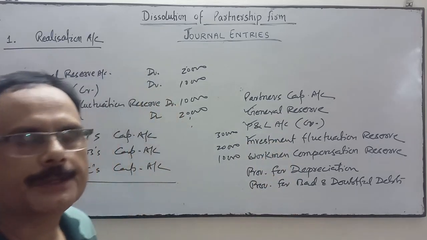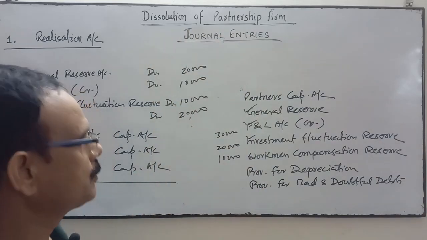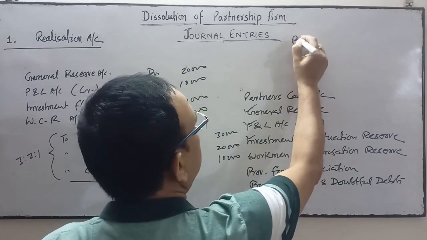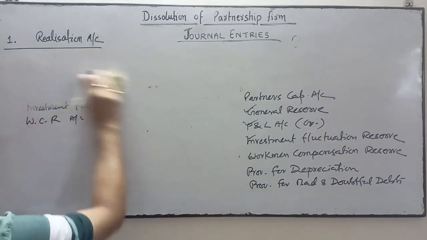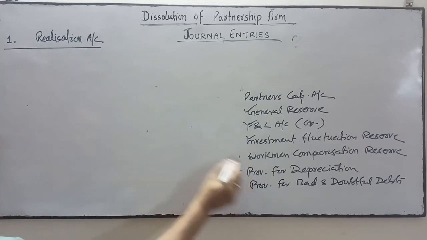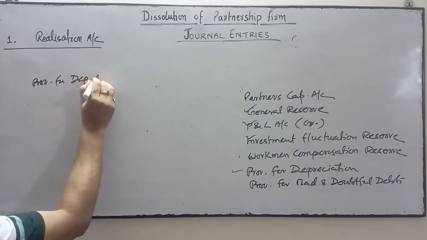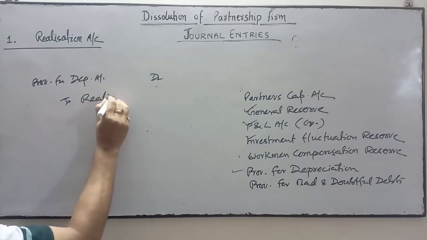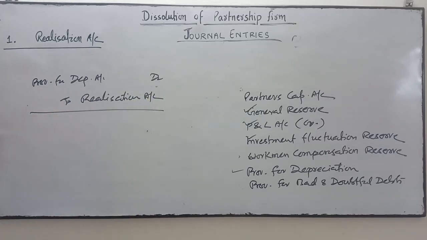Provision for depreciation, if it is given, will also be transferred to the credit side of realization account. So provision for depreciation will be debited, and the amount will be transferred to the credit side of realization account.